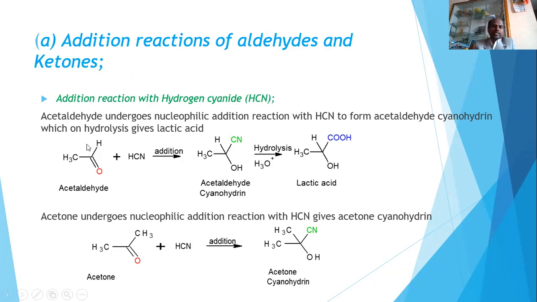So here I am taking an example. Acetaldehyde, when it is treated with hydrogen cyanide, undergoes nucleophilic addition reaction forming acetaldehyde cyanohydrin. How will it form? This CN will attack this carbon and this bonded pair picks up this proton forming acetaldehyde cyanohydrin. This acetaldehyde cyanohydrin on hydrolysis, what is happening? There will be a conversion of CN to carboxylic acid. Here nitrogen will go out as ammonia gas. So acetaldehyde cyanohydrin on hydrolysis gives lactic acid.